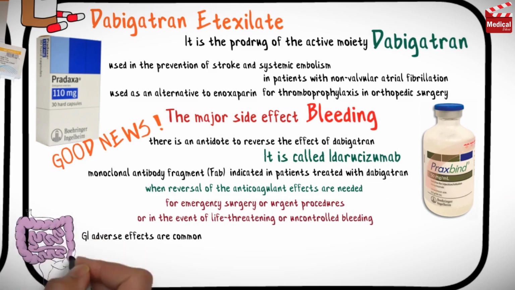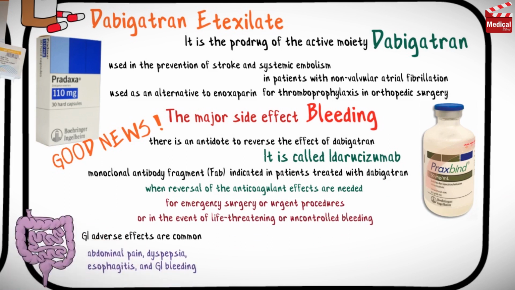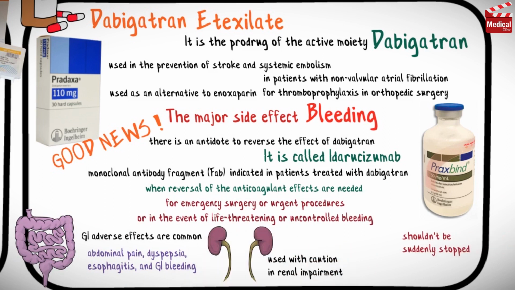Gastrointestinal adverse effects are common with this drug, and may include abdominal pain, dyspepsia, esophagitis, and gastrointestinal bleeding. Dabigatran should be used with caution in renal impairment. It shouldn't be suddenly stopped, as patients may be at increased risk for thrombotic events.